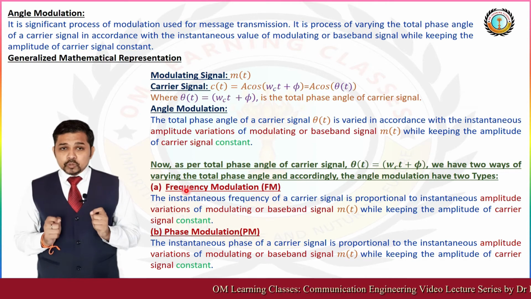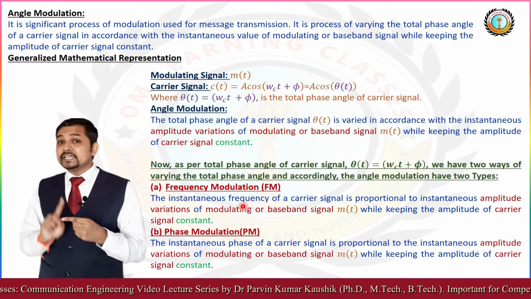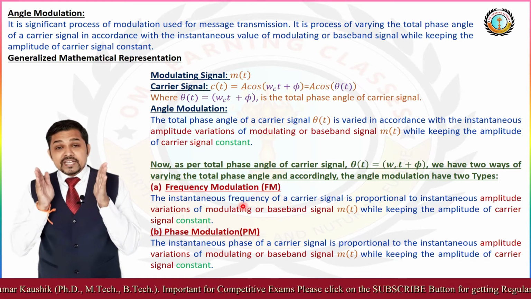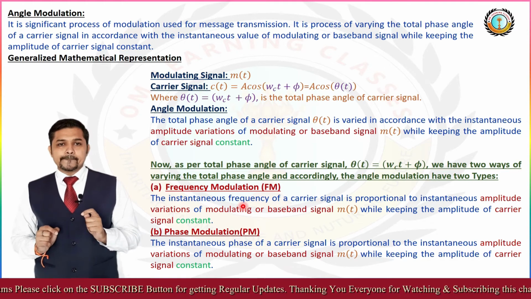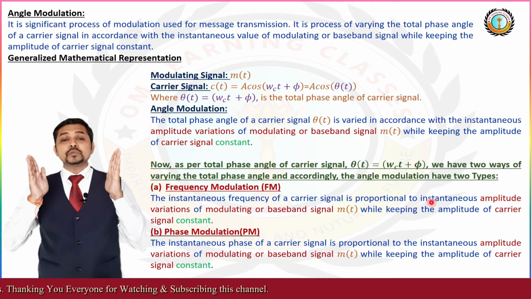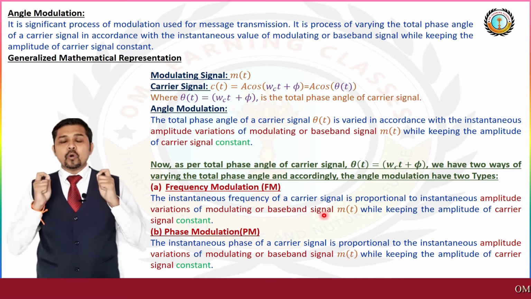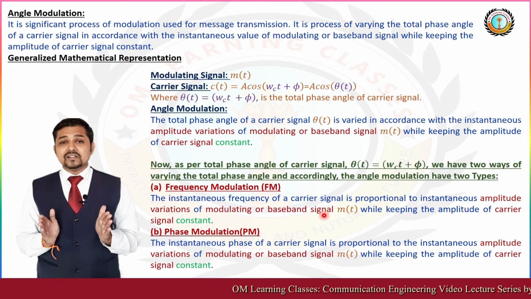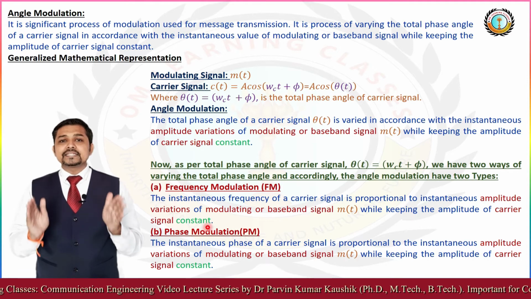In frequency modulation, the instantaneous frequency, very important, I mention the instantaneous frequency, which means it is varied at every instant according to the modulating signal. So you have to mention the word instantaneous. The instantaneous frequency of the carrier signal is proportional to the instantaneous value of amplitude variation of the modulating or baseband signal m(t), while keeping the amplitude of the carrier signal constant.